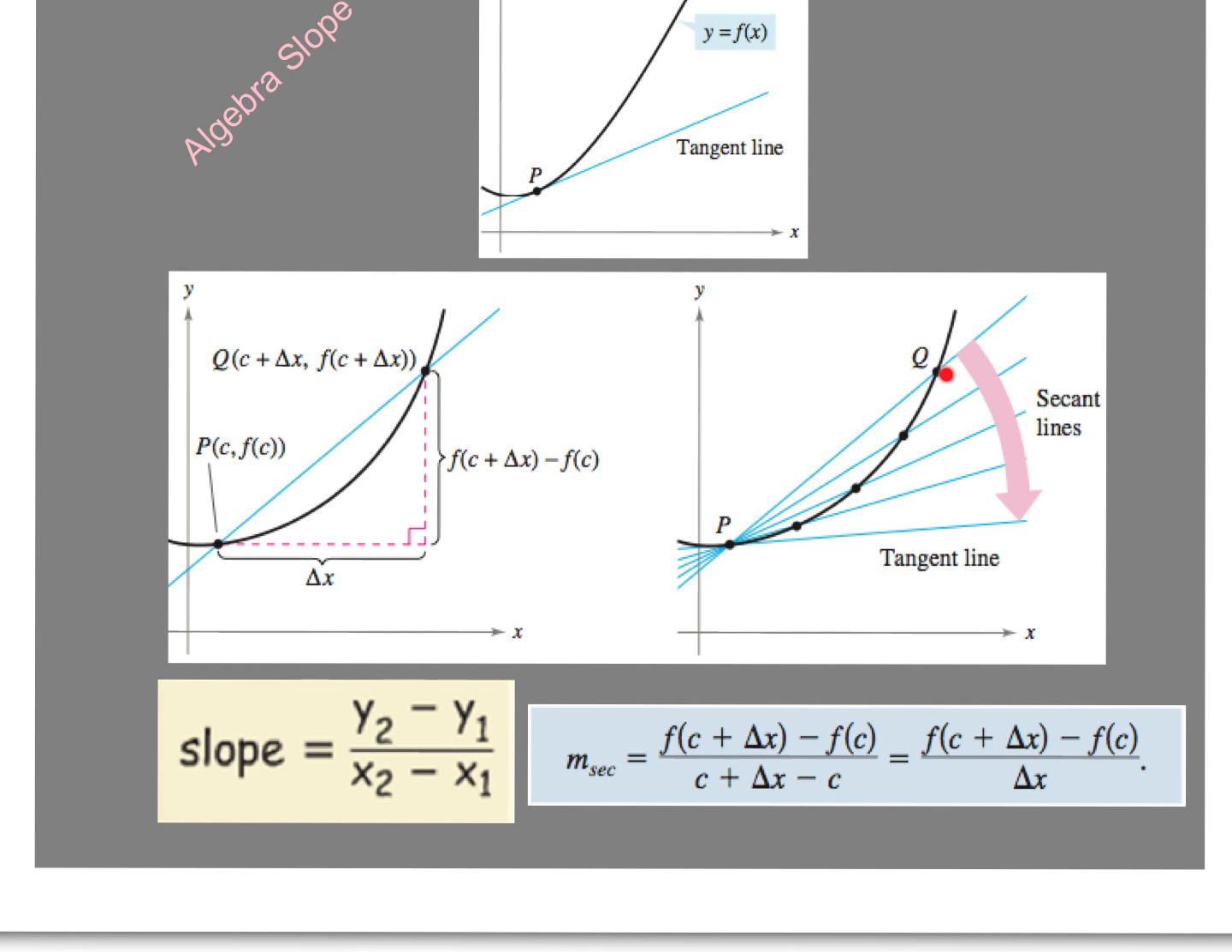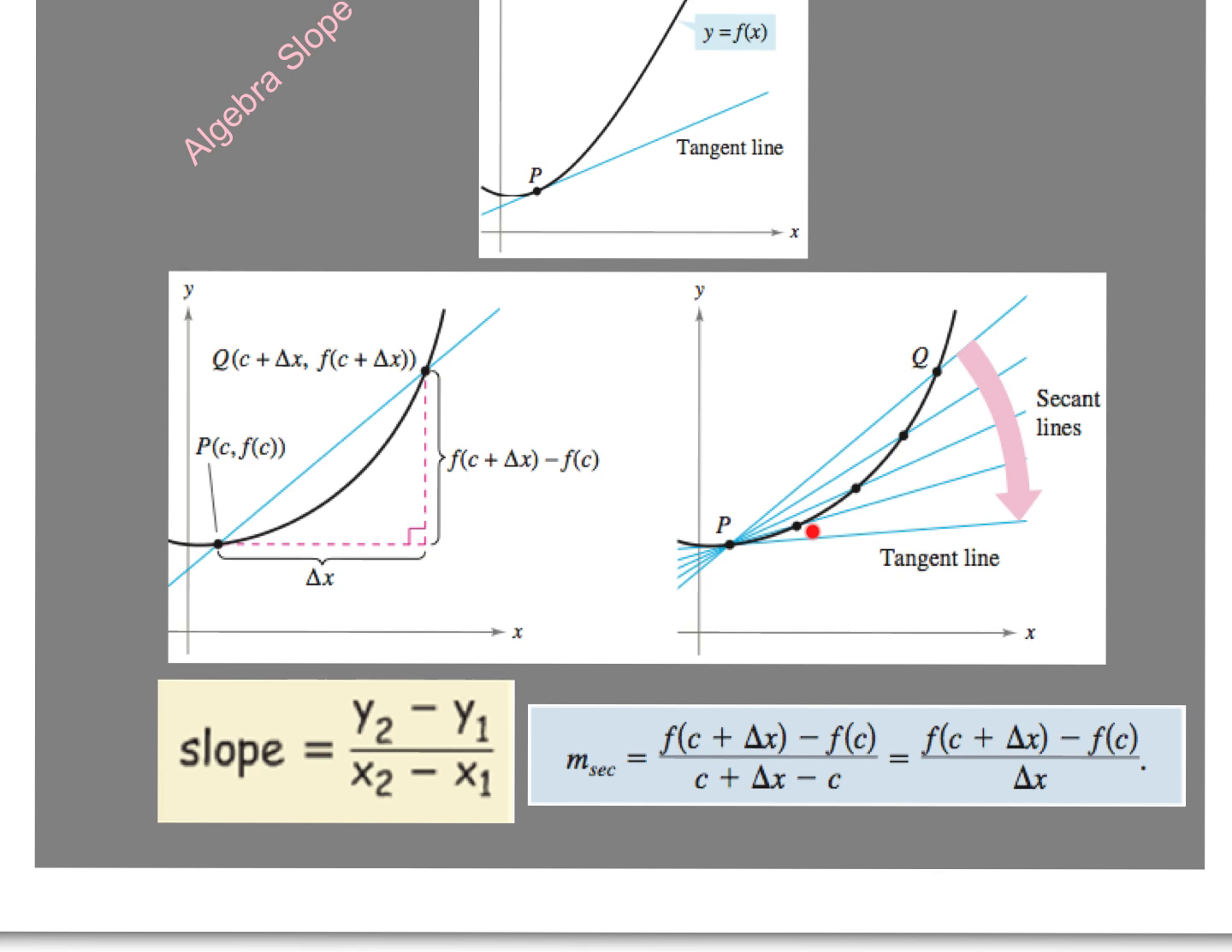Algebra slope. We just substitute in, finding our algebra slope. But we're going to get closer and closer to this point of tangency, and without calculus we can't really do it. So we're just going to have to use some algebraic techniques and guess. That's what we're going to do today.